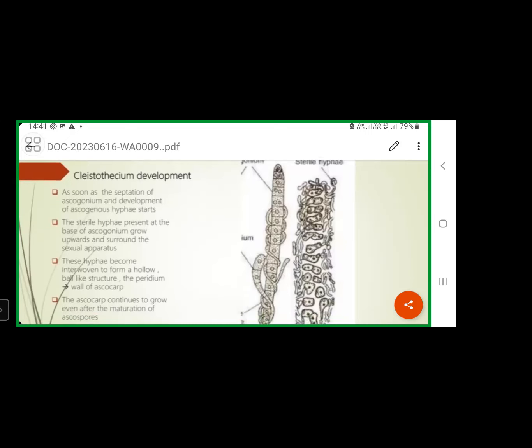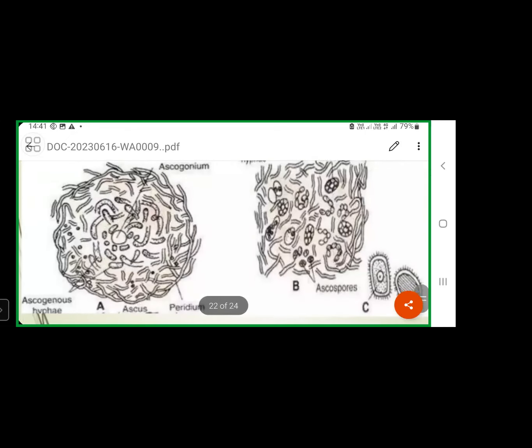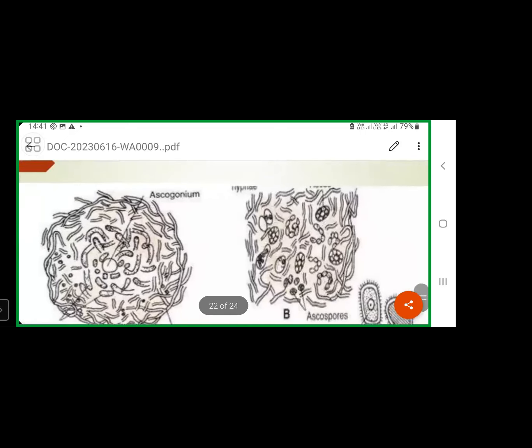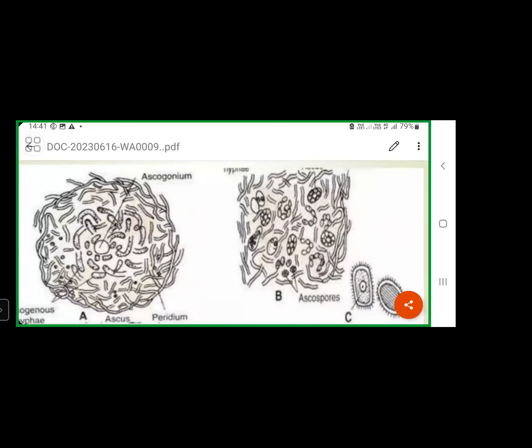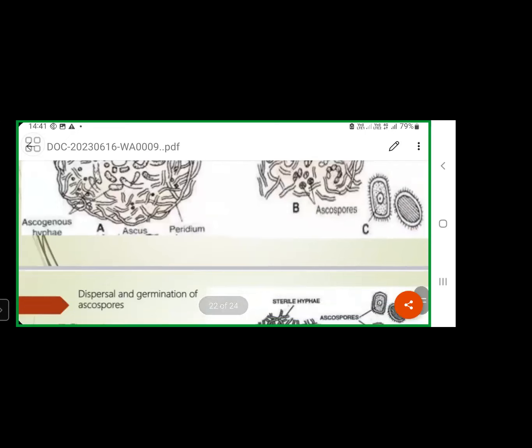Whenever these ascospores are released from the cleistothecium, see, this is a cleistothecium. This outer layer, periderm or peridium, is ruptured on maturation of the ascospores. What will happen? This peridium will be removed. As a result, these ascospores are released from this fruiting body, the cleistothecium.